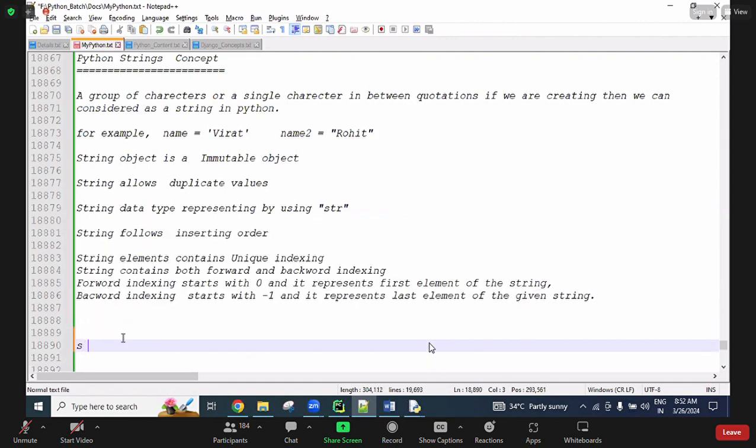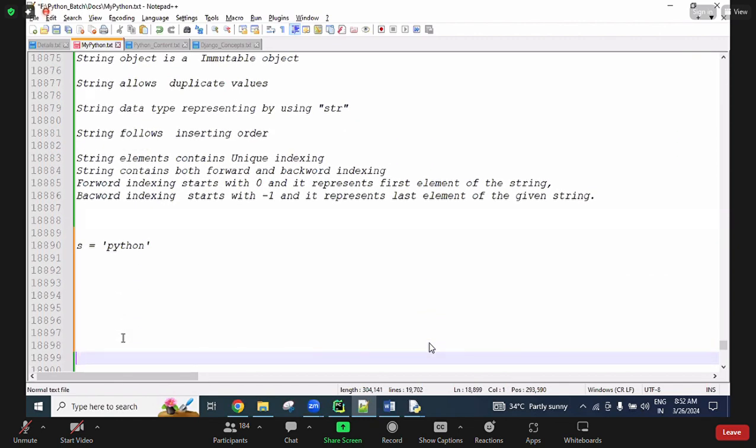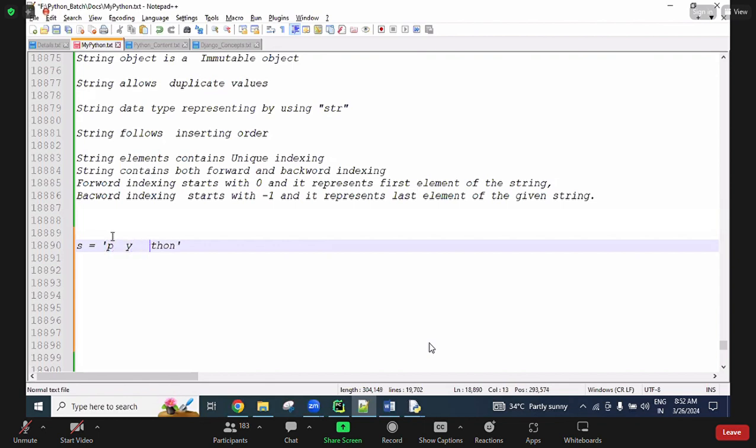So now one input you can take it as string Python. My string value is Python. So everyone, whenever you are practicing with a string, in your notes or in your laptop notepad, you can create it like this. For easy understanding purpose, I'm taking some gaps. Without a gap, these characters are together, but here, to show the numbers, I'm using some gaps. Okay? So Python is there.